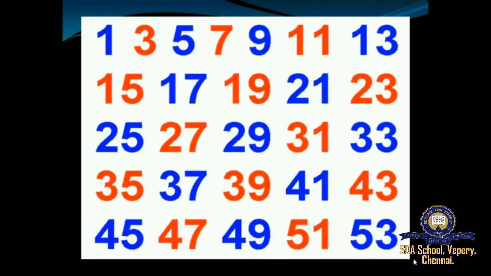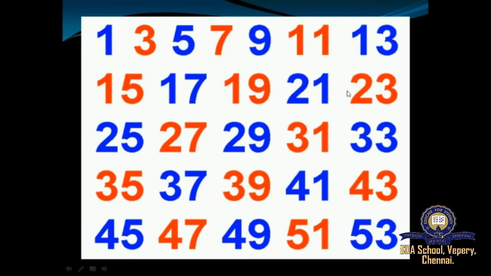These are all the odd numbers from 1 till 53. Can you see 1, 3, 5, 7, 9, 11, 13? These are all the odd numbers. Odd numbers generally start from 1 and end with any of the digits 1, 3, 5, 7 and 9.